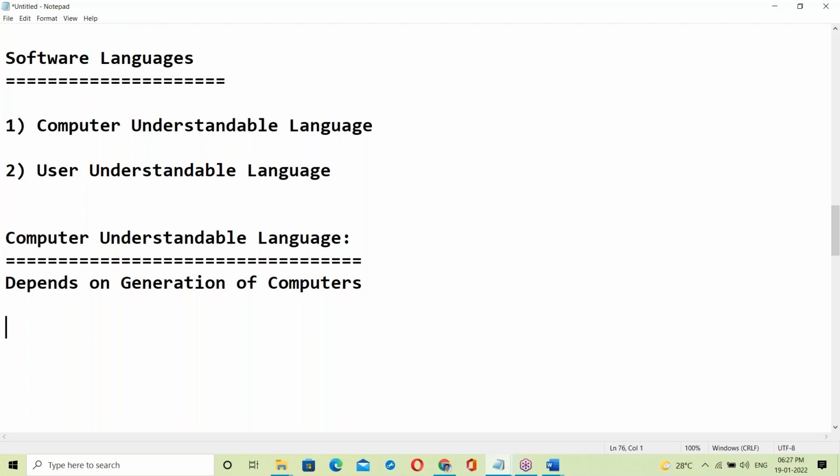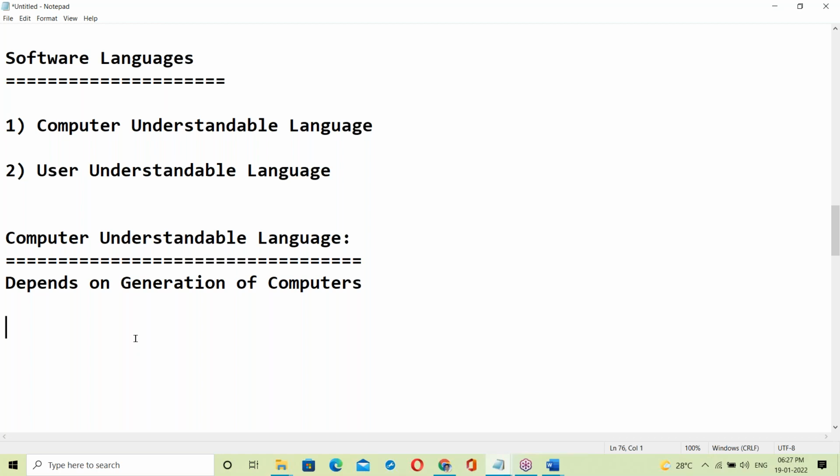How many generations of computers? Anyone have an idea?